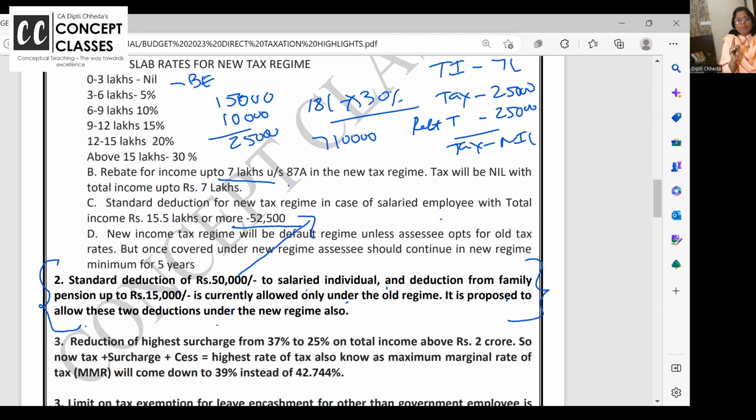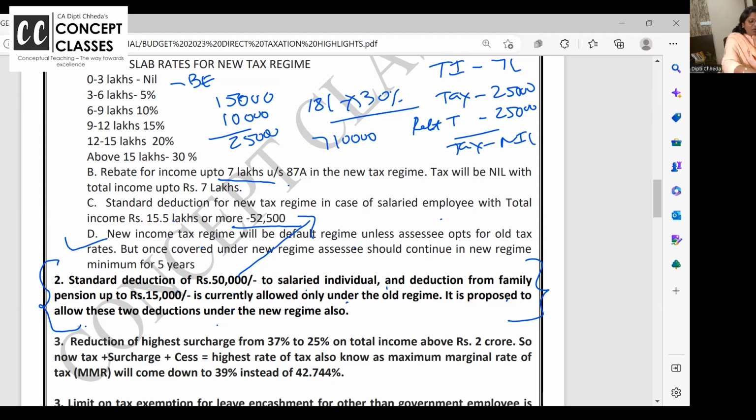Now, the question you all must be having is, ma'am, do this or this? This amendment says the new income tax regime will be the default regime. If you are filing the return now, it's the default regime if you don't decide. And if you are already opting for the old regime, you can continue in the old regime. My own return, frankly, in the 30% bracket with all the deductions, the tax is low in the old regime. I'm filing in the old regime. But those who are now starting and have not decided will by default go into the new regime.